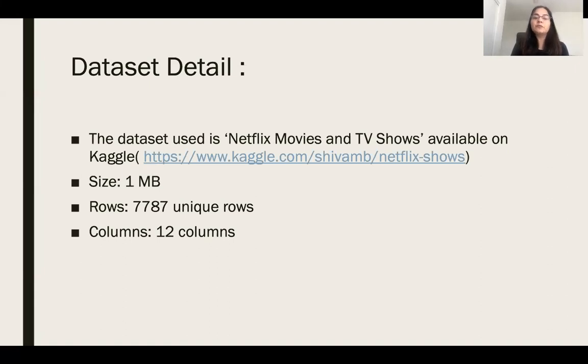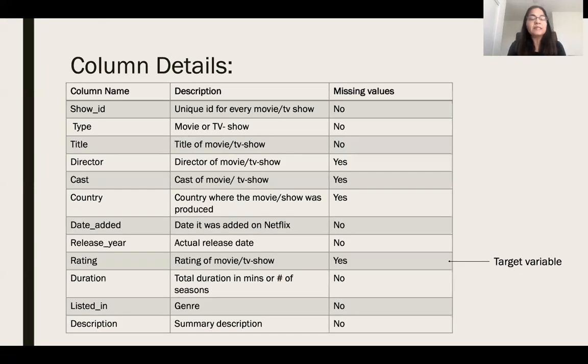The data set that I've used for my project is the Netflix movie and TV shows data set, which is available on Kaggle. The size is about 1 MB, has 7787 unique rows and 12 columns. These are the different columns that are available in my data set. My column rating is my target variable, and there are a couple of columns like director, cast, country, and rating, which has some missing values.